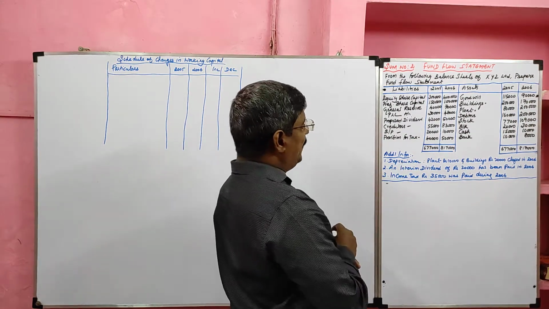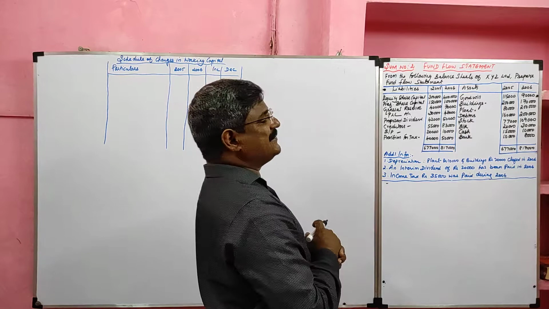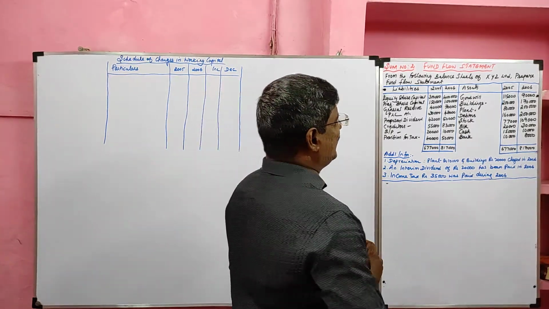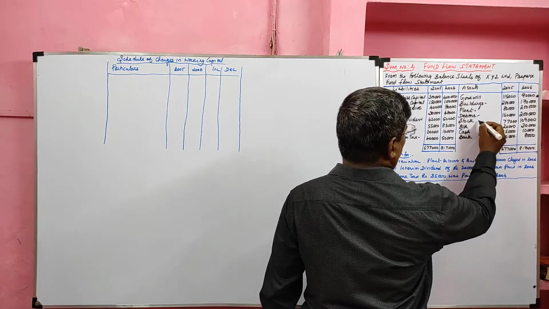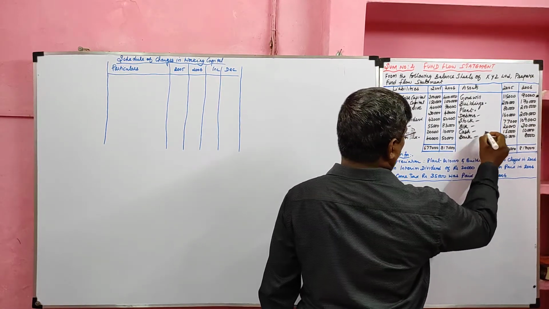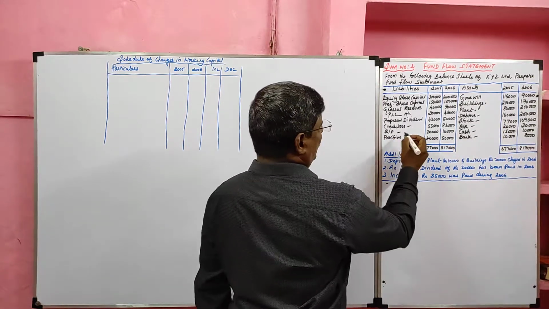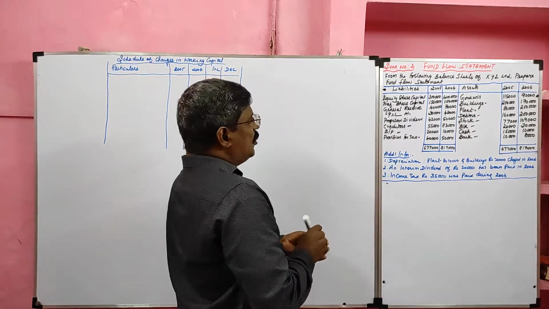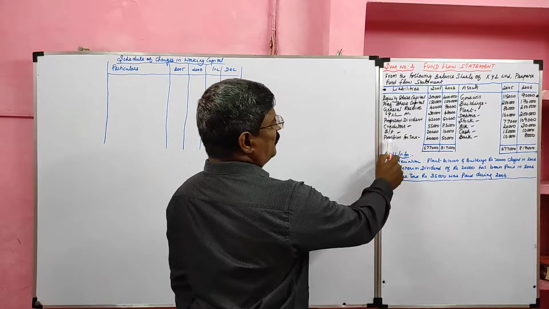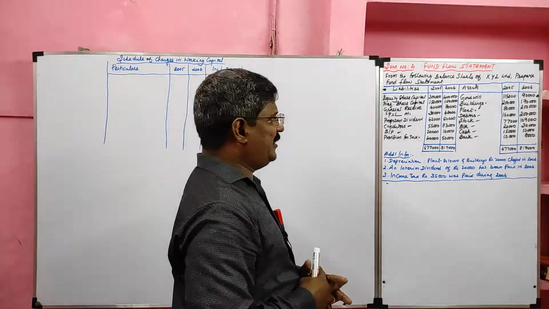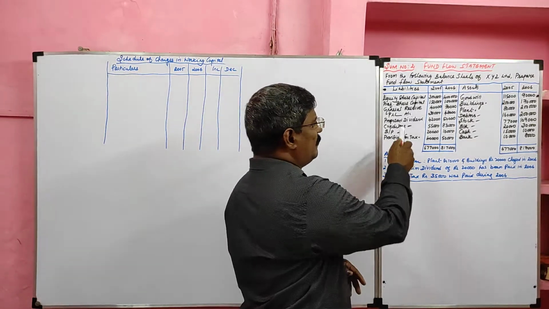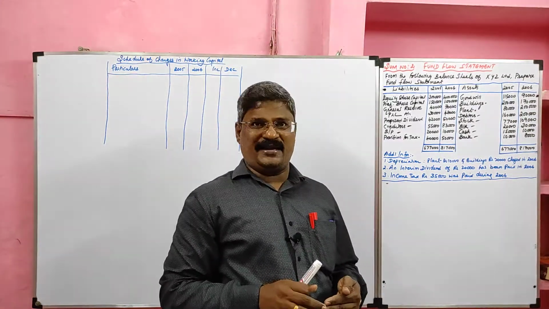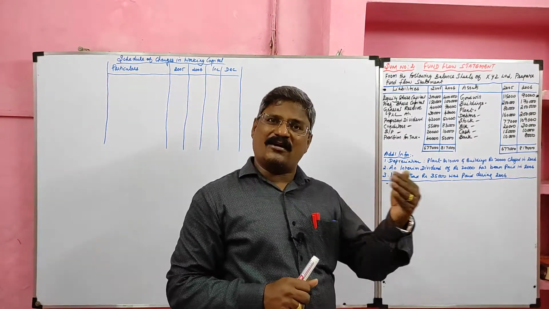Then we have to take current assets and current liabilities for the preparation of the schedule of changes in working capital. The current assets are debtor, stock, bills receivable, cash, bank. Current liabilities are creditor and bills payable. As far as proposed dividend and provision for taxation are concerned, we should be very careful. Here in this problem, proposed dividend is given, but it is not given under the current liability heading. So we should treat it as a long-term liability.